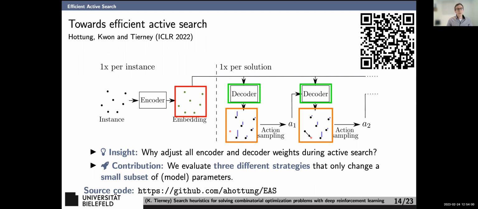So the question we had was, how can we make this faster? And this is an ICLR paper from 2022. Again, use a QR code or look at the source code. Basically, there are 3 different proposals we have, and the insight is essentially the same for all of them. Why adjust all the weights when we can just adjust some? So the contribution here is that we just change a small subset of model parameters, backpropagating and continuing the RL during the solution phase, during the testing phase. And this actually works quite well to avoid the extra computational work, but still gets us performance gains.